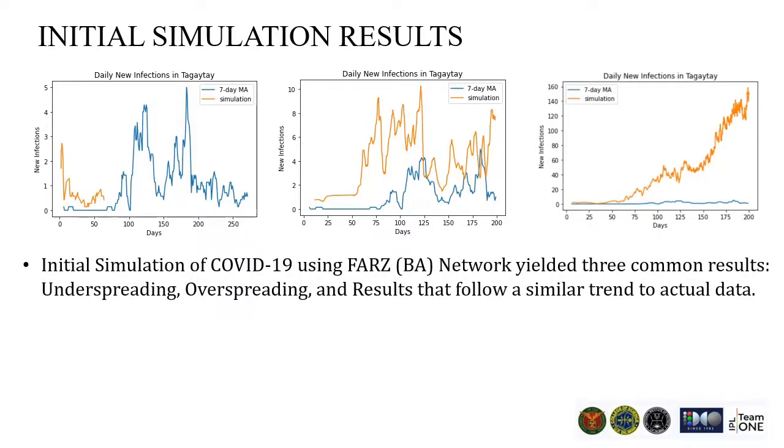Initial simulation of the BA network with Farce algorithm yielded three common results. First is underspreading, where the simulation ended earlier than supposed to. Then second is overspreading, where the simulation had much more infections compared to the supposed number of infections. And finally, results that follow a similar trend to the actual data. More of this to be discussed in my thesis defense on June 1, 2022.